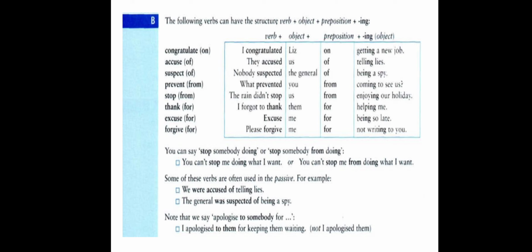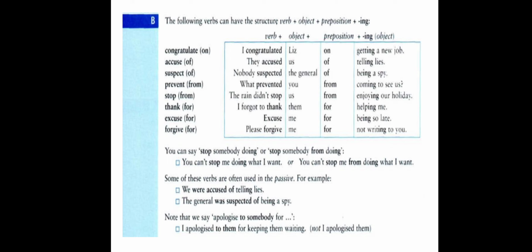The second example of the passive: the general was suspected of being a spy. If you look at the third example, you find nobody suspected the general of being a spy. If we change it into passive, then the general comes at the beginning of the sentence. So what happens? We have the passive verb suspected followed by the preposition directly.